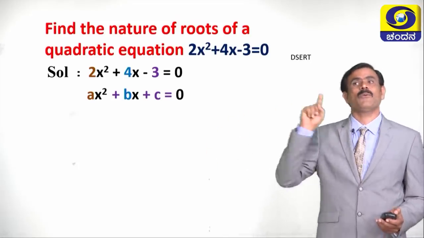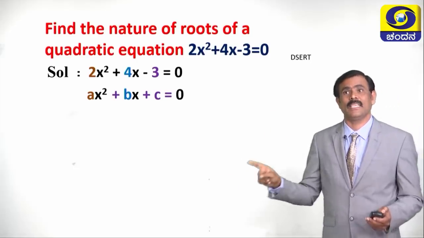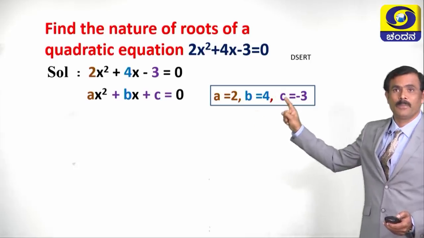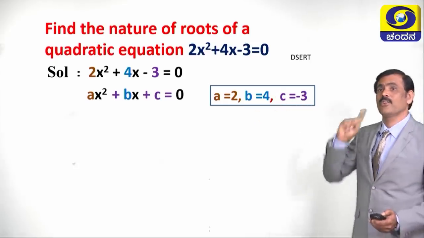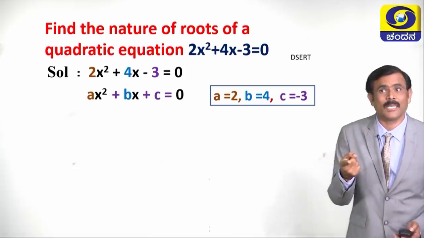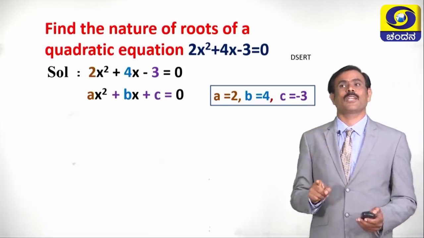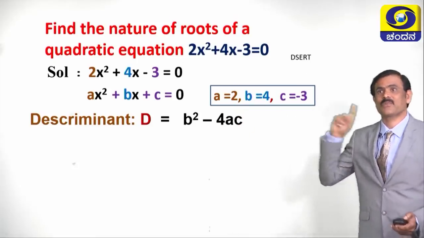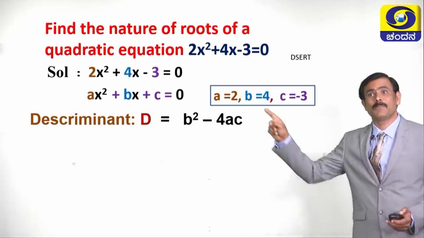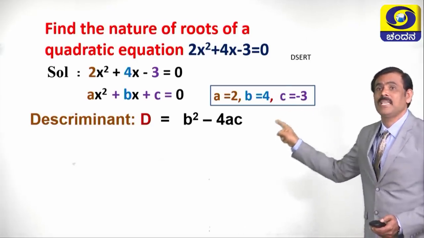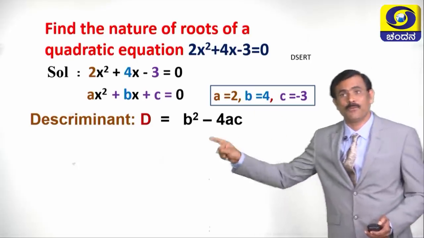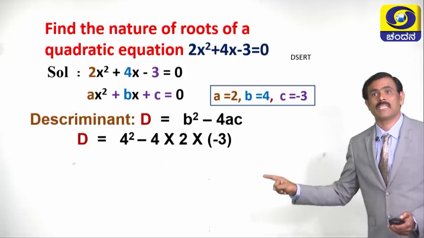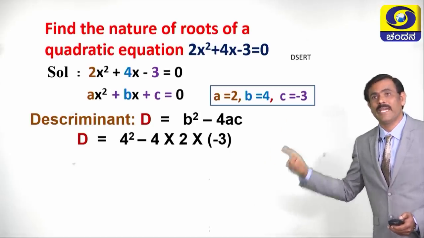Then what is the next step? We have to write the values of a, b and c. What are the values of a, b and c? A is equal to 2, b is equal to 4, c is equal to minus 3. What is the next step? Next step we have to write the formula. What is the formula? Discriminant d is equal to b square minus 4ac. Now, substitute the values of a, b, c in this formula. Then the formula becomes d is equal to b square, that is 4 square, minus 4 into 2 into minus 3.